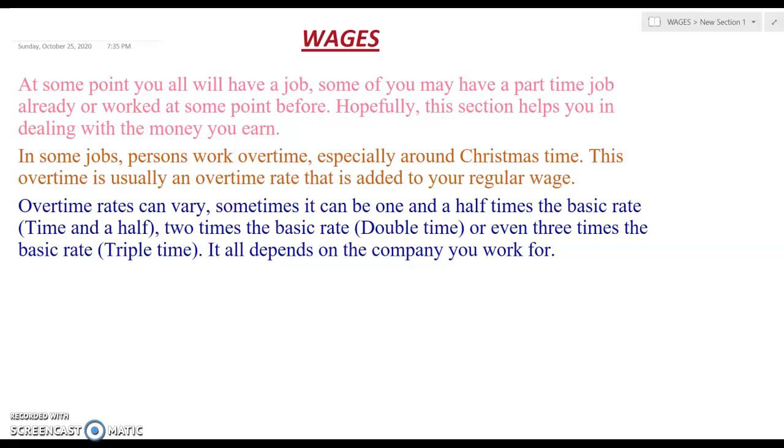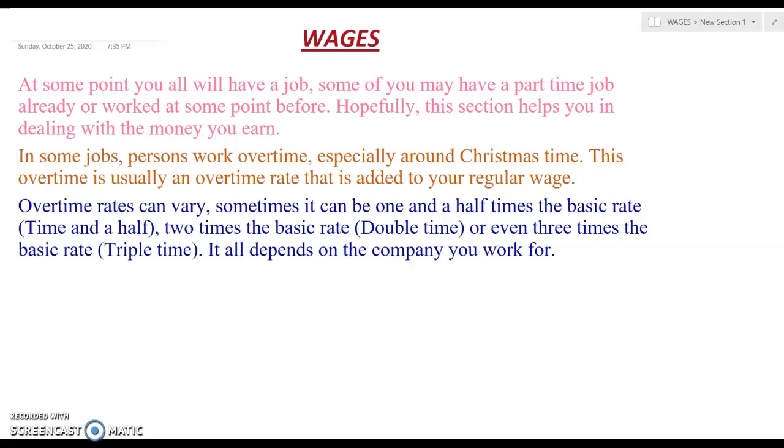Hi everyone. So in this video, we will be looking at wages. So basically in this section, we're going to talk about money that you would earn or persons earn in different jobs, right? Now, many of you probably had a job before at some point in time, probably have a part-time job right now, right? Some of you probably never worked at all.